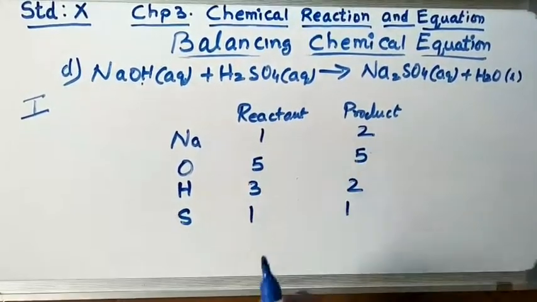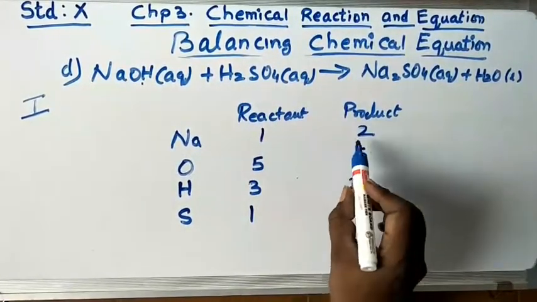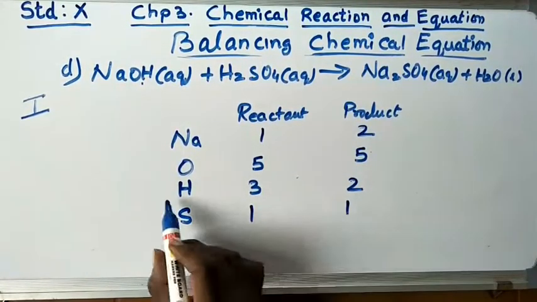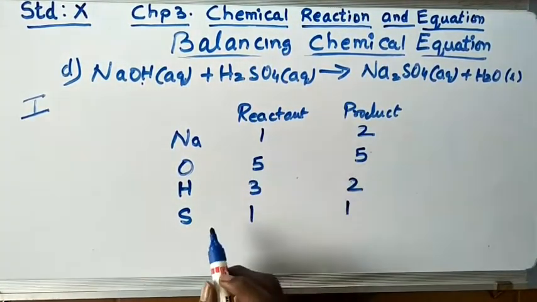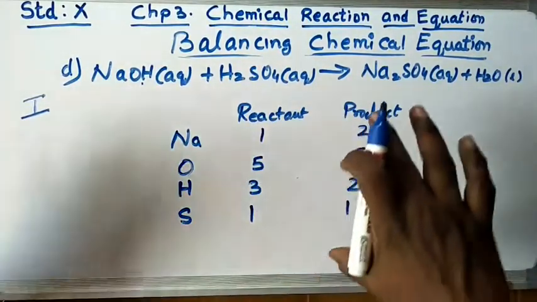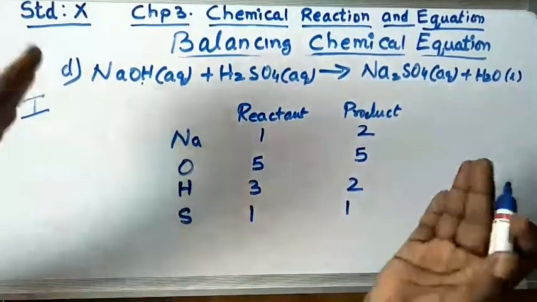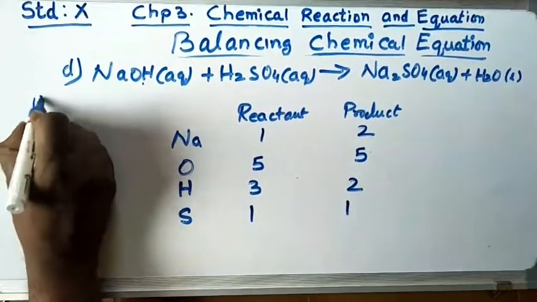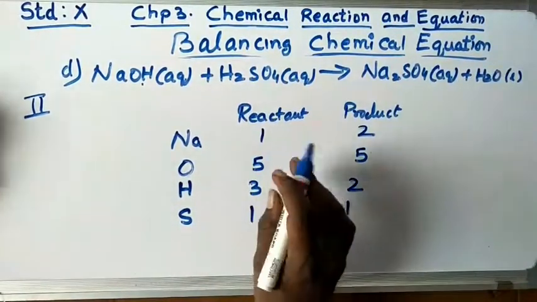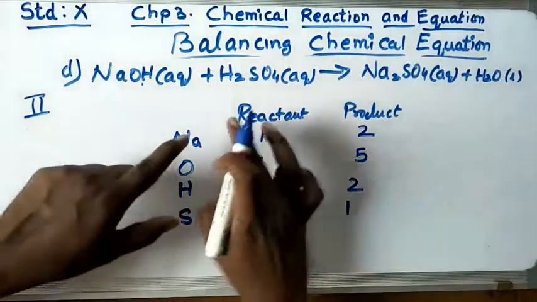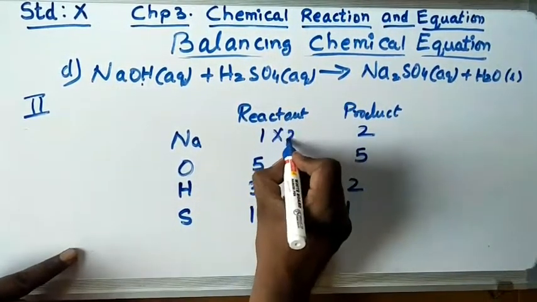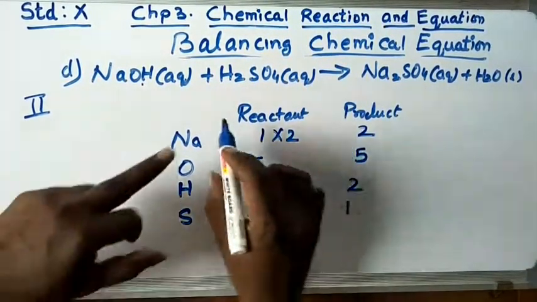Let us balance Na first. Here oxygen is balanced, sulfur is balanced, but hydrogen and Na are not balanced. So let us balance the reactant side. So this is the first step which you see in the notebook. Now second step, step number 2. Again write this reactant and product down. This one right here, multiply by 2 for balancing.